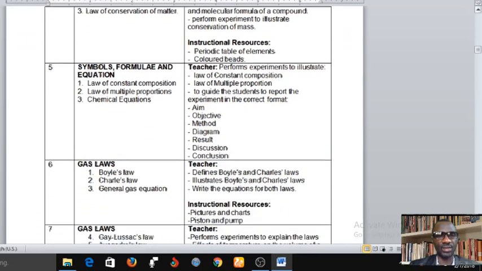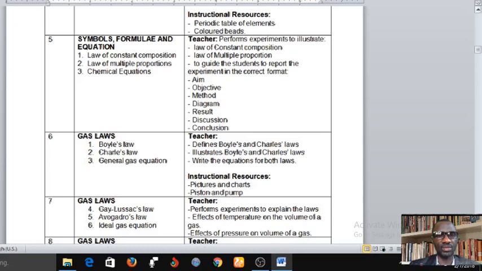Still on symbols, formula, and equation, week 5, that's what you're going to continue with. You have laws of constant composition, law of multiple proportions, and chemical equations. The teacher will perform experiment to illustrate law of constant composition, law of multiple proportion, to guide the student to report the experiment in the correct formats.